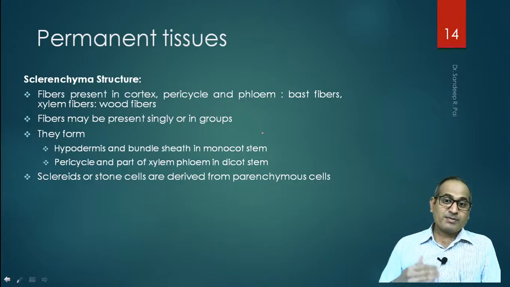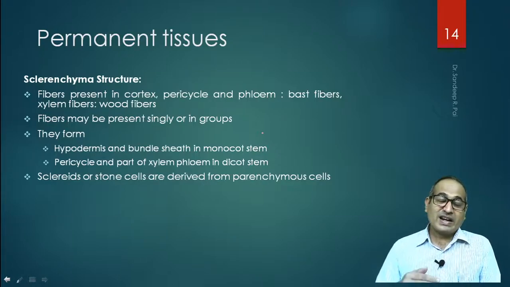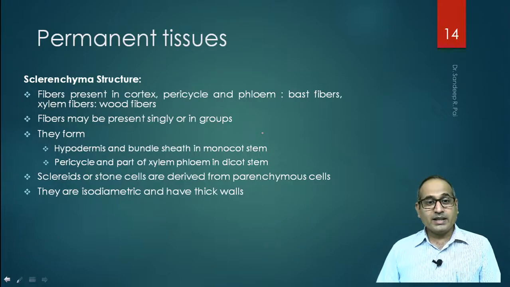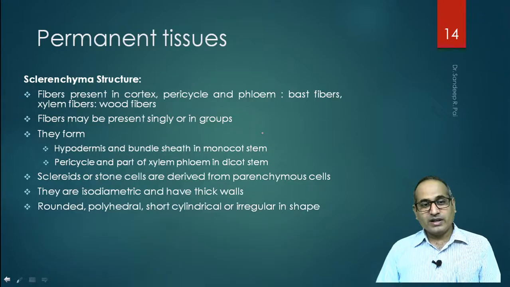Where does the parenchyma cell come from? Parenchyma cells come from a meristematic cell. So a meristematic cell produces parenchyma cells, which produce sclerenchymatous sclerites. So these stone cells are derived from parenchyma cells. They are isodiametric in shape and have thick walls. They are rounded, polyhedral, short cylindrical or irregular in shape. So a variety of shapes are seen in sclerites.